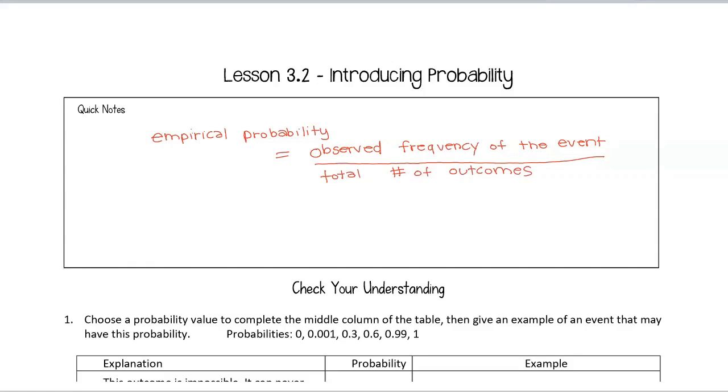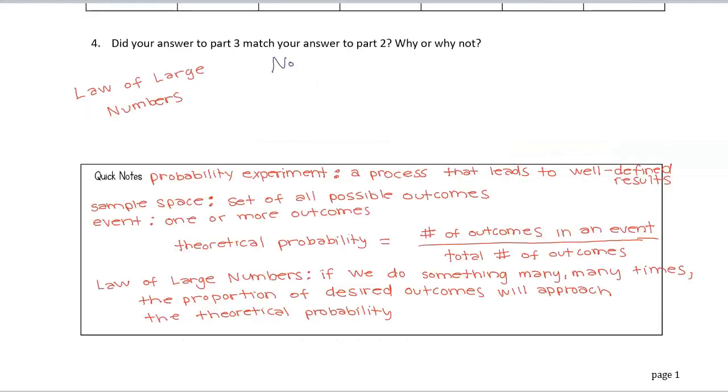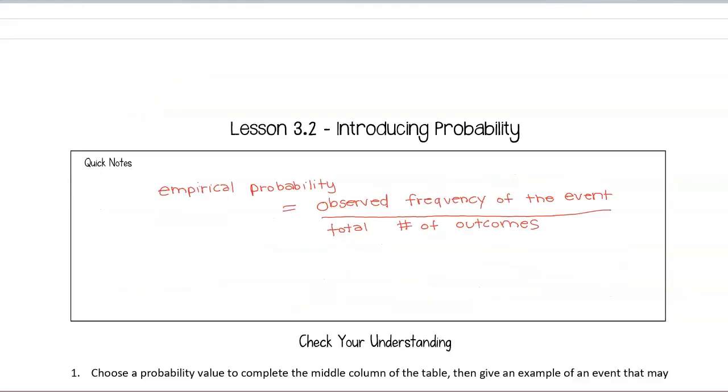Now, just a quick note, you may notice that this definition is very similar to the definition that we had for theoretical probability. So theoretical probability is the number of outcomes in an event. But empirical probability is going to be the observed frequency of the event. So something that we have to find data on. That's the difference between theoretical, based on math theory, so we're dealing with dice or other similar things like that, versus empirical probability, in which we are relying on data or historical information. And that's empirical probability.